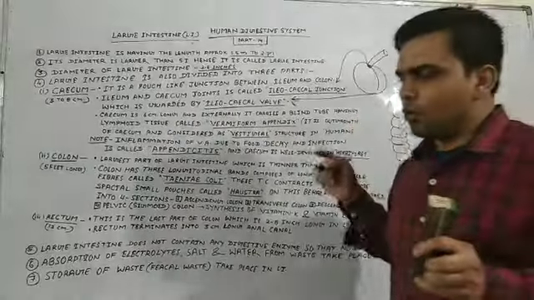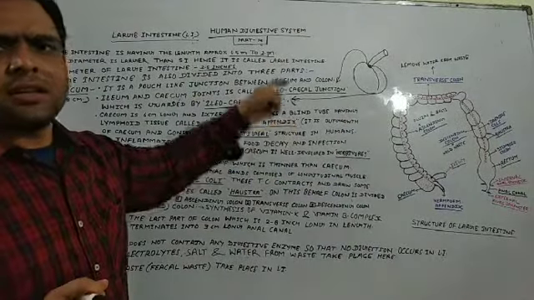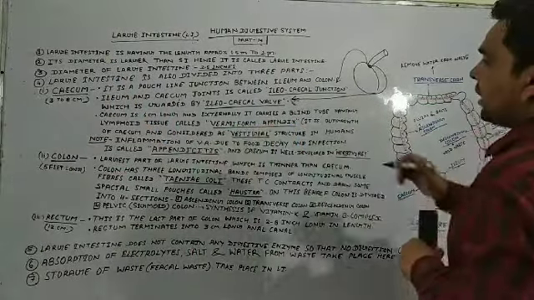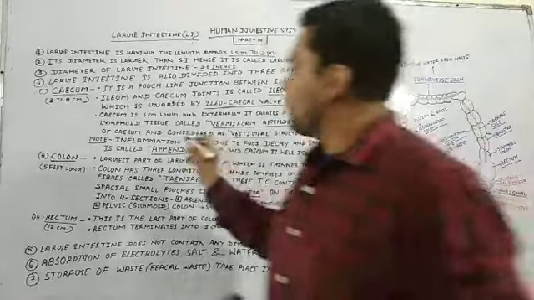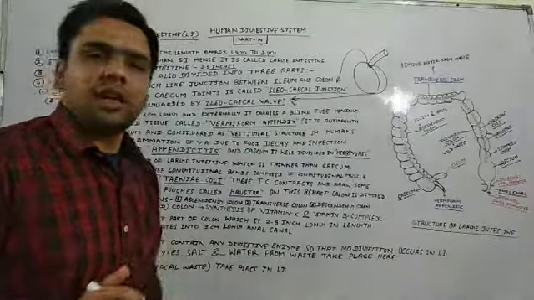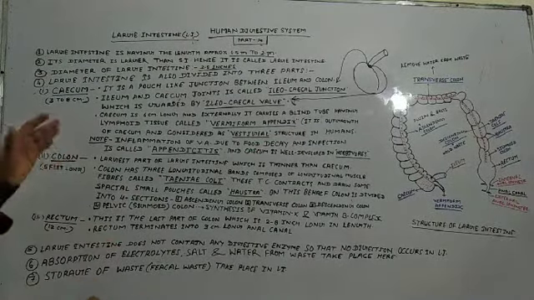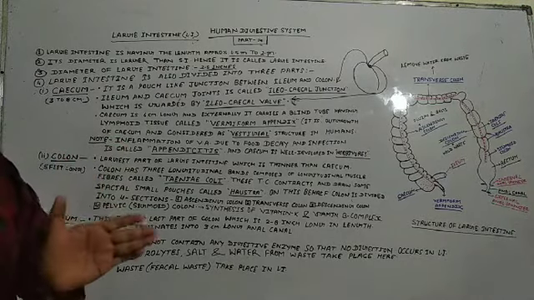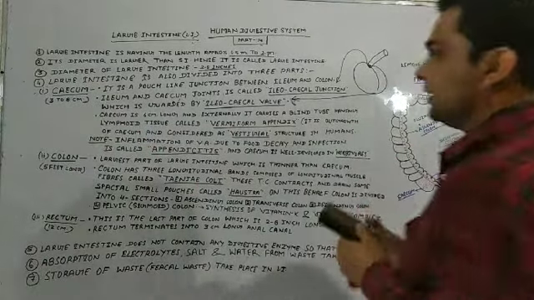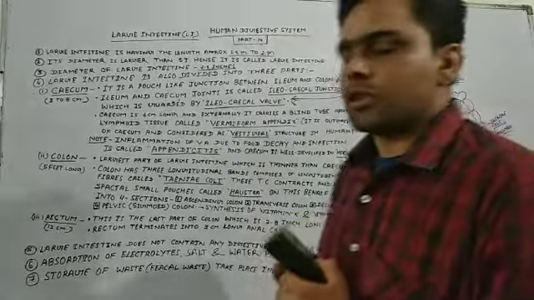The common name for it is the appendix, which is very popular in India. It is an outgrowth of the cecum and considered a vestigial structure in humans. In humans it sometimes gets extra growth.